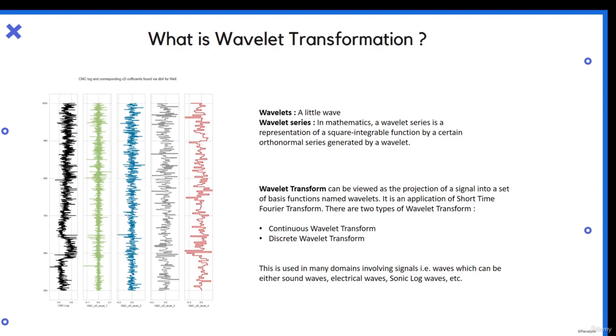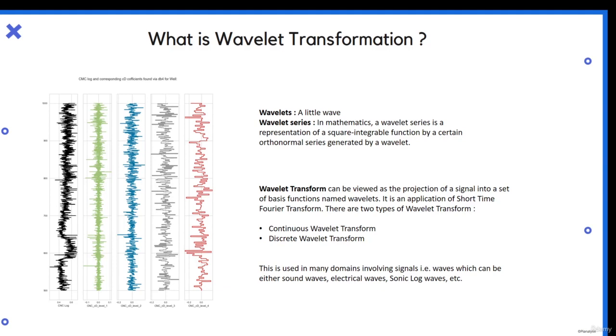So now I know that this might seem a little more mathematical, but again, you don't have to understand all of it. You just need a clear idea. Okay, what is wavelet transformation? Basically, it is breaking down a signal into simpler ways, which will help us in predicting our final output. That is the main crux of it.